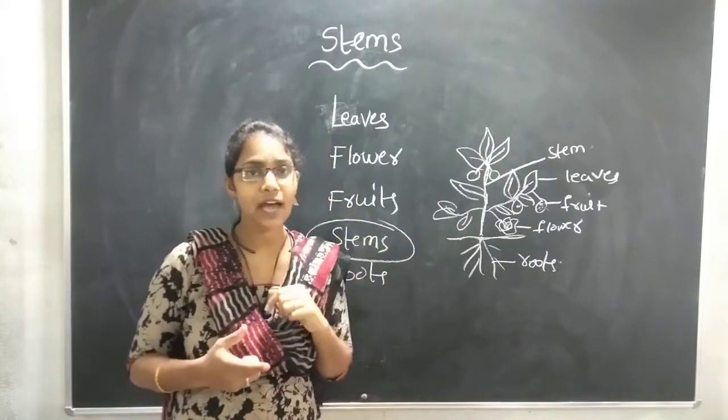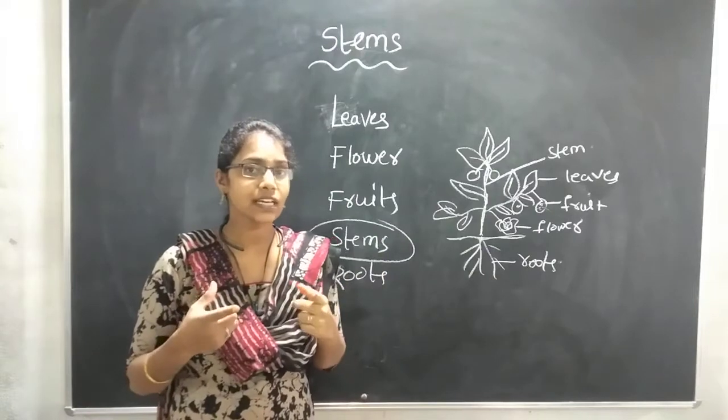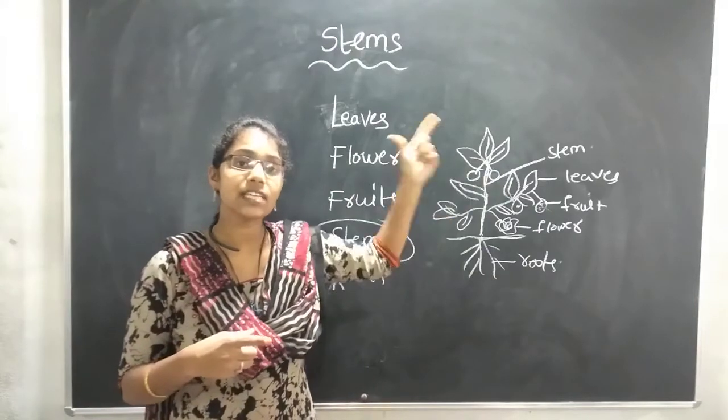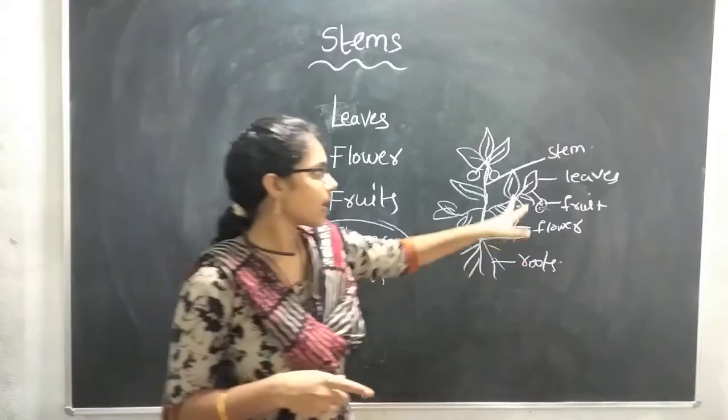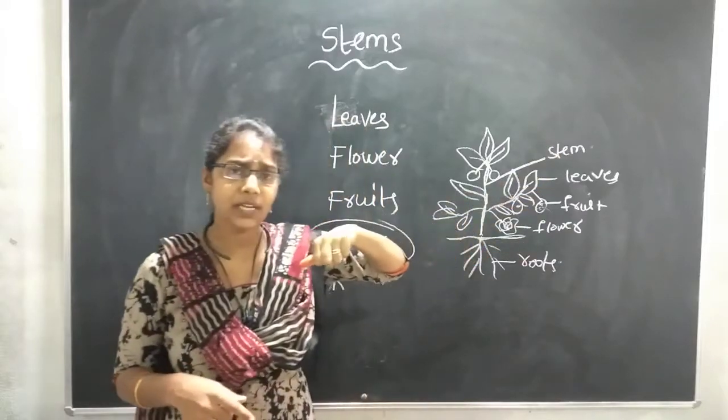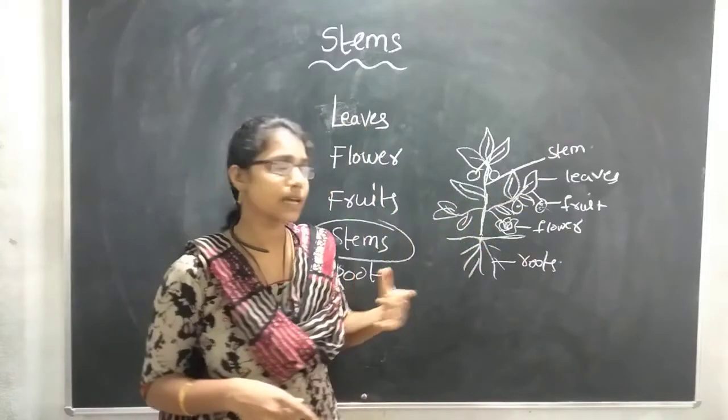In the previous class, in the leaves lesson in Block 1, we learned that leaves prepare food for the plant. And what is the help of the stem here? What is the function of the stem?